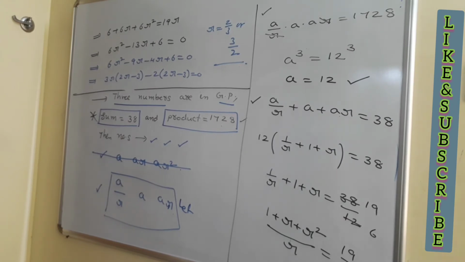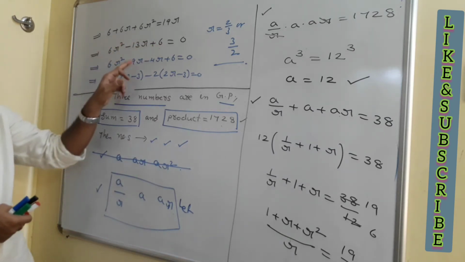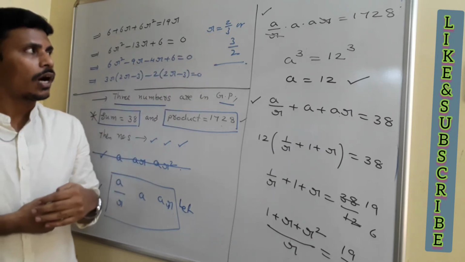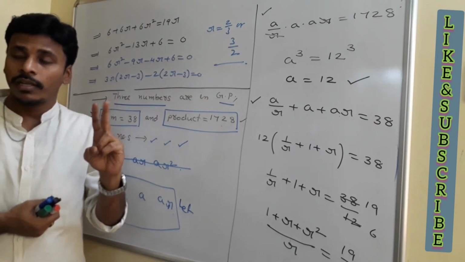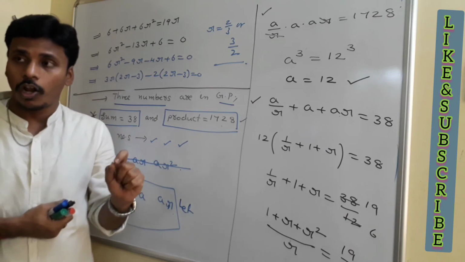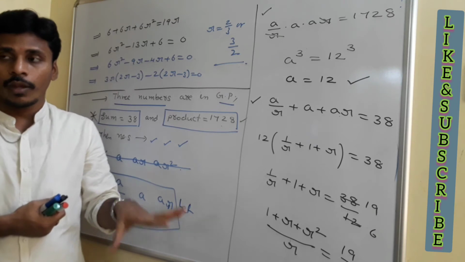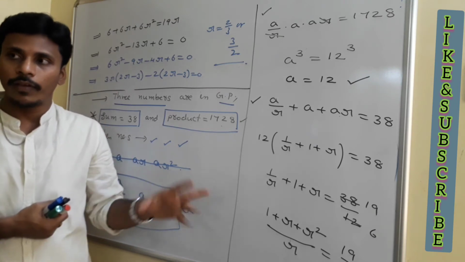Look at the problem, okay? 6r square minus 13r plus 6, and if you factorize it, 9 times 4 is 36. On factorization, your values of r are 2 by 3 or 3 by 2. You have two possibilities. The value of the common ratio, small r, may be 2 by 3 or 3 by 2. In both cases, you will get the same answer. Once again, just look at the problem. At the end, I will give you the numbers again.